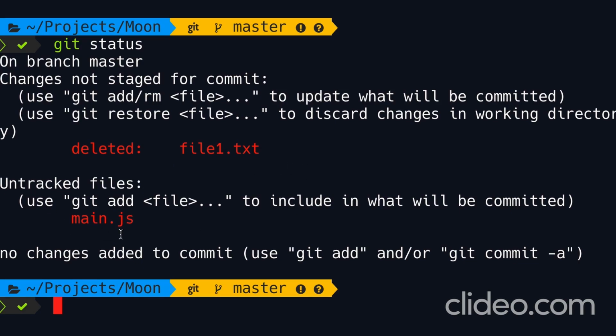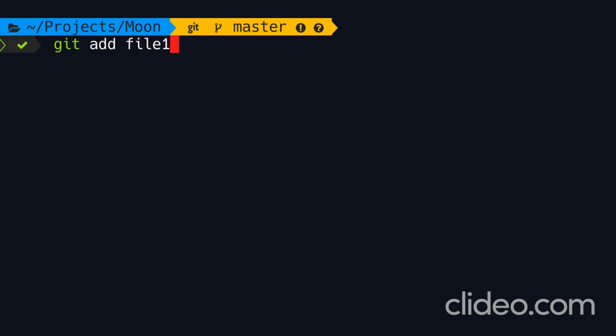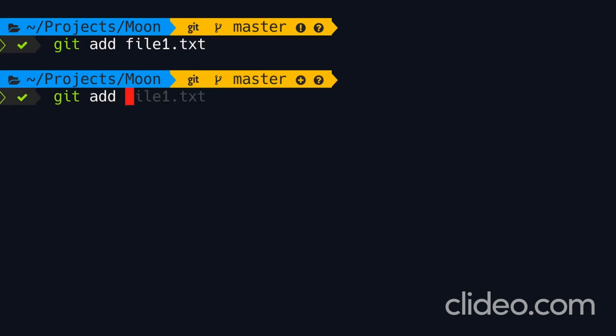As you saw at the beginning of this section, Git doesn't automatically track all your new files. Every time you have a new file in your project, you have to add it to the staging area, so Git starts tracking it. So once again, we have to use the add command to stage both these changes. Git add file1.txt. This is for staging the deletion. And now let's add the new untracked file, main.js.